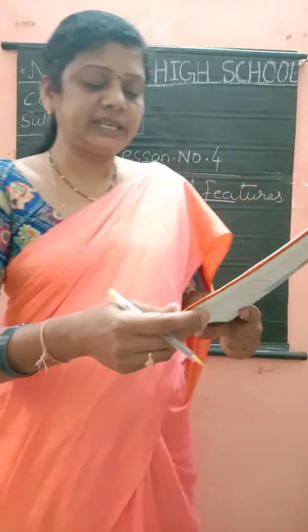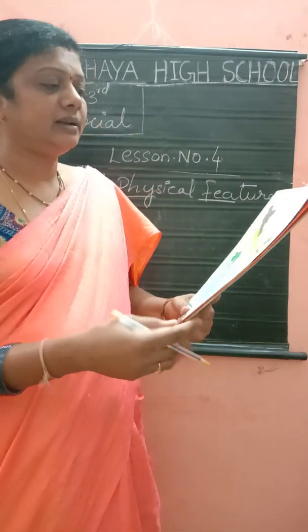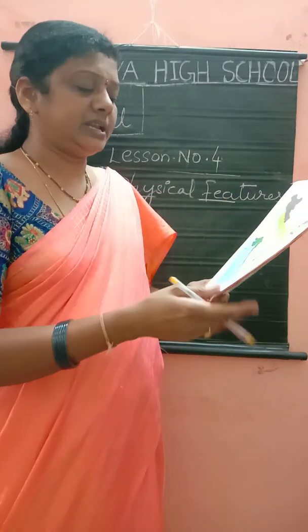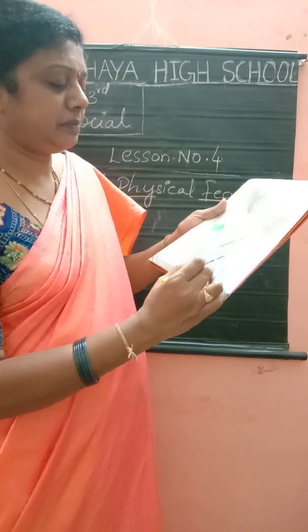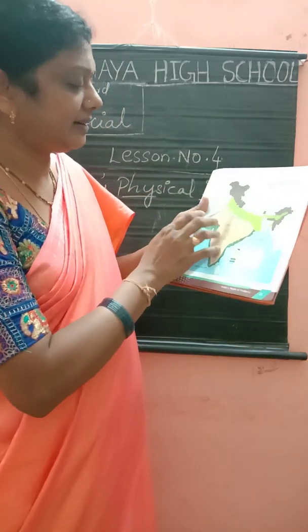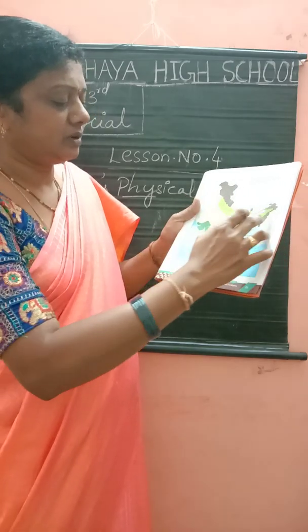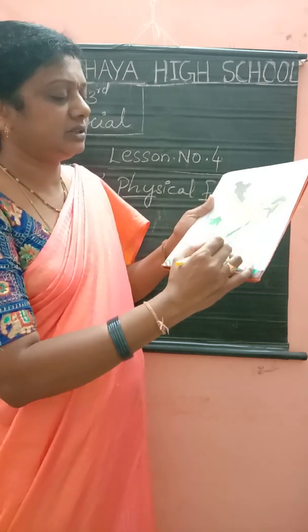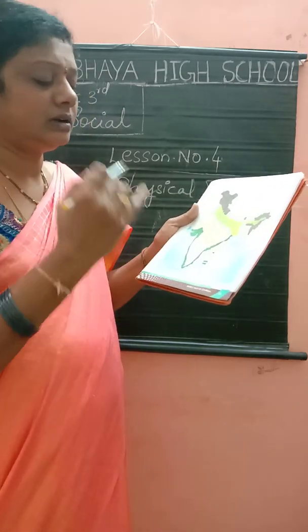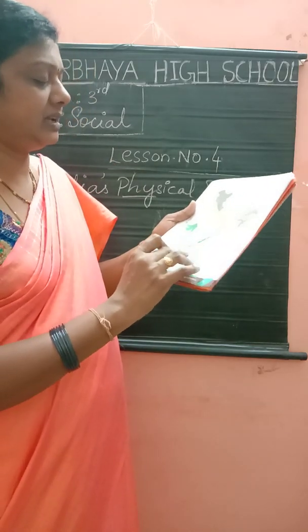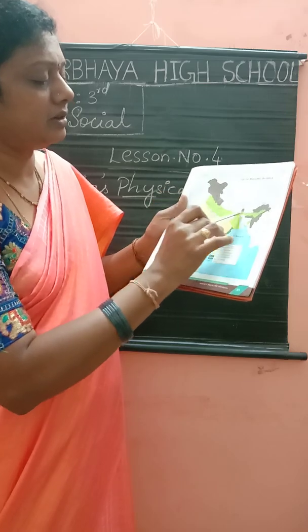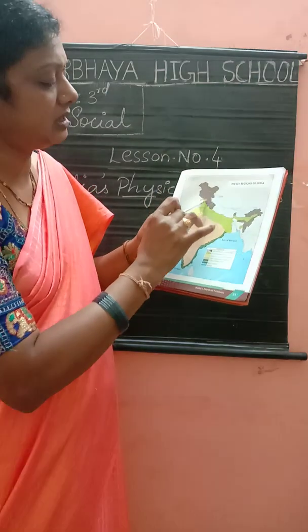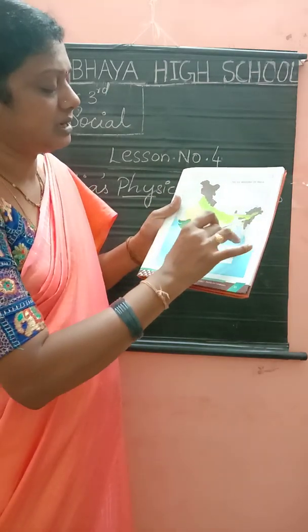Yes children, see here in page number 21, the 6 regions of India. You see in the key. Here the northern plains, the brown color, up to here it is northern mountains. And the northern plain is green color. This is northern plains. These are the northern mountains.